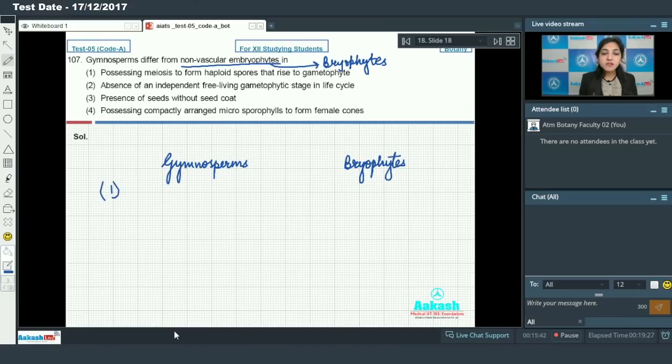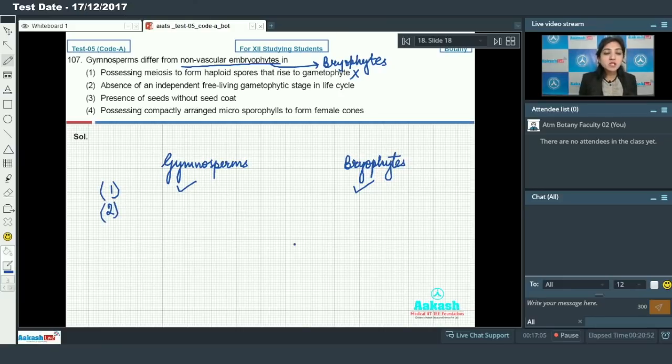You can differentiate gymnosperm from bryophyte on the basis that it possesses meiosis to form haploid spores that give rise to gametophyte. Meiosis forms haploid spores in gymnosperms and also in bryophytes. You cannot differentiate gymnosperm from bryophyte on the basis of this. So this is ruled out.